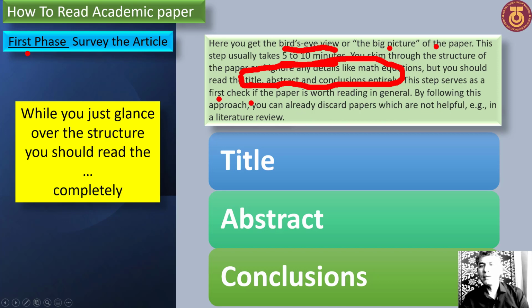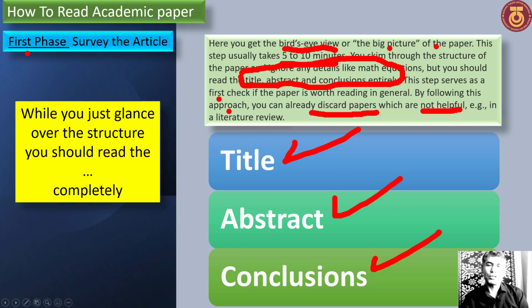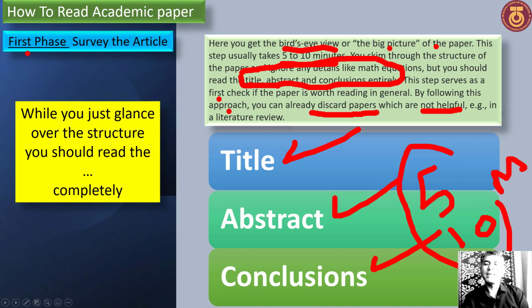First, check whether the paper is worth reading in general. By following this approach, you can already discard papers which are not helpful. For example, in the literature, we must read the title, abstract, and conclusion in 5 or 10 minutes. Okay, 10 minutes. This type of reading we call the bird's eye view, or the big picture. Find the big picture of the research paper.